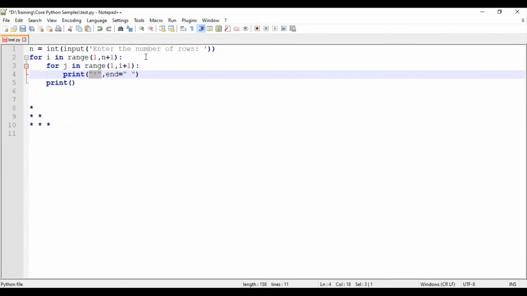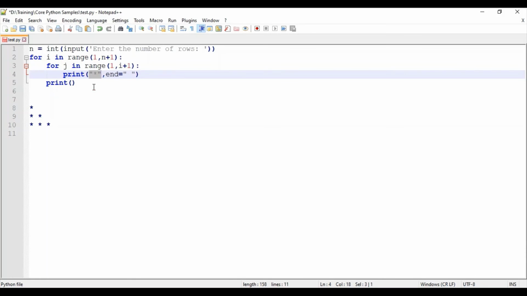So this print function inbuilt calls this end keyword, and the default value of end is a new line character. Once all the required statements are printed, it moves on to the next line.